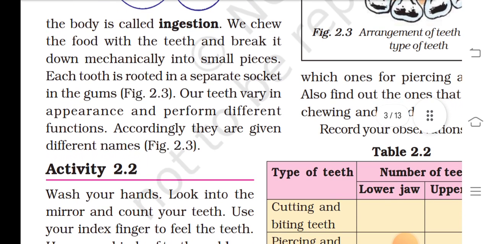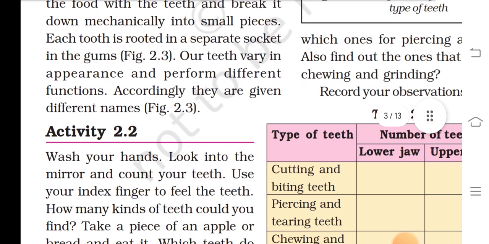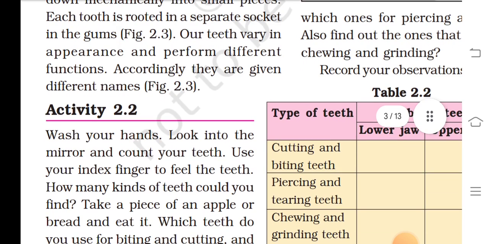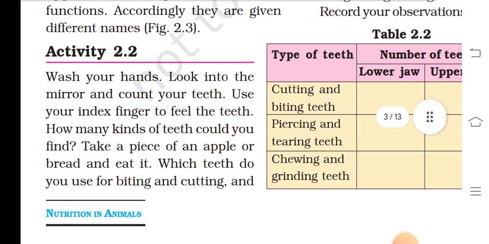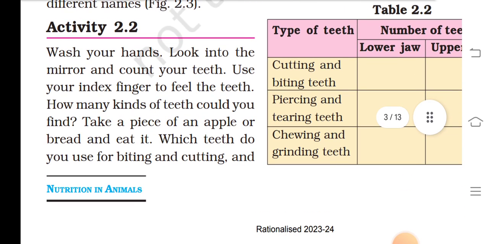We chew the food with teeth and break it down mechanically into small pieces. Each tooth is rooted in a separate socket in the gum. Our teeth vary in appearance and perform different functions. Accordingly, they are given different names. Wash your hands, look into the mirror and count your teeth. Use your index finger to feel the teeth. How many kinds of teeth can you find?